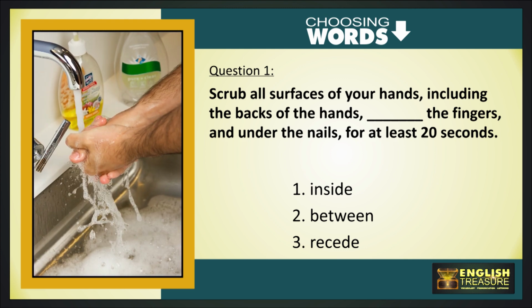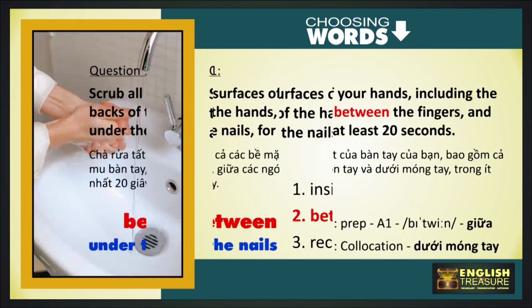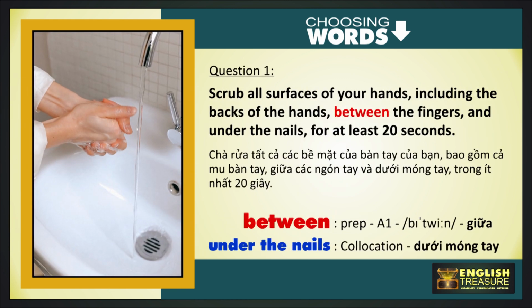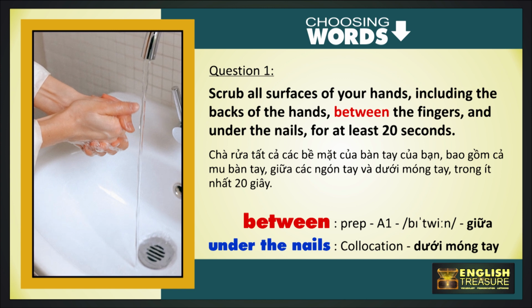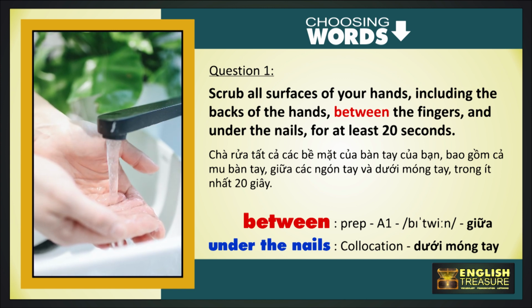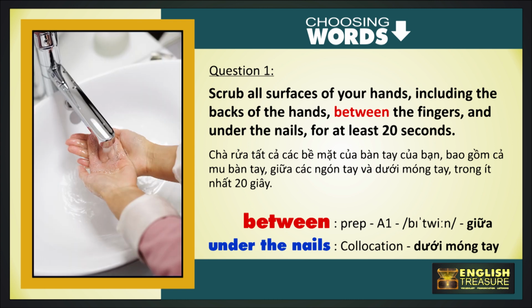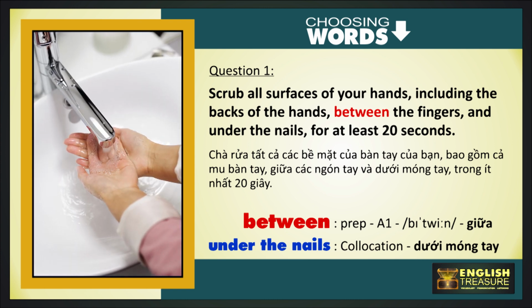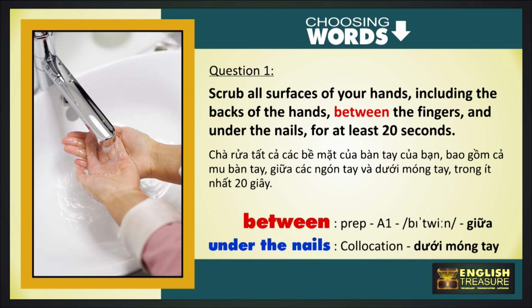The correct word is between. Scrub all surfaces of your hands, including the backs of the hands, between the fingers and under the nails, for at least 20 seconds. In this sentence, we used the collocation under the nails, which refers to the space between your fingernails and your fingers, where dirt often collects.